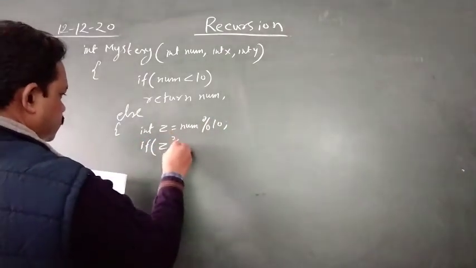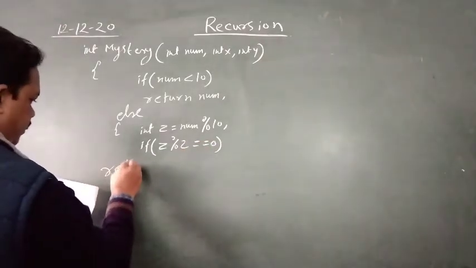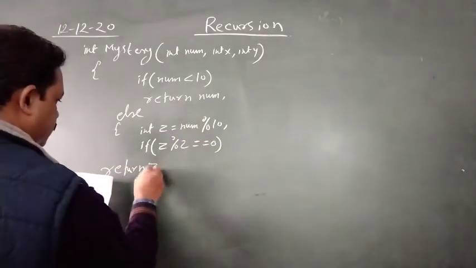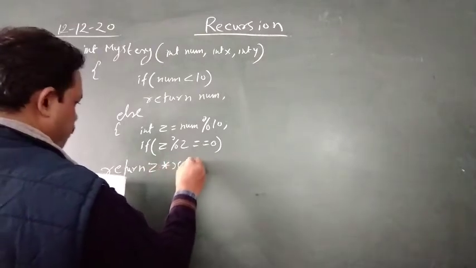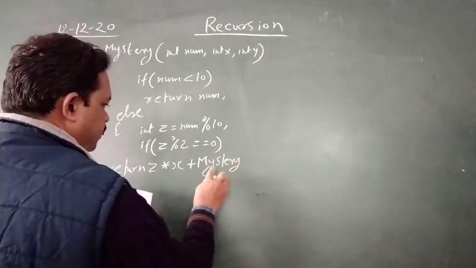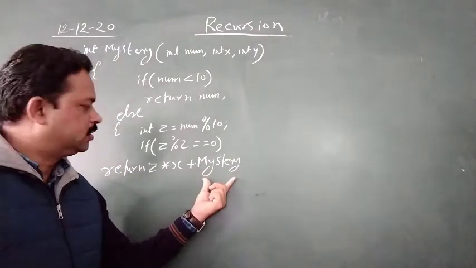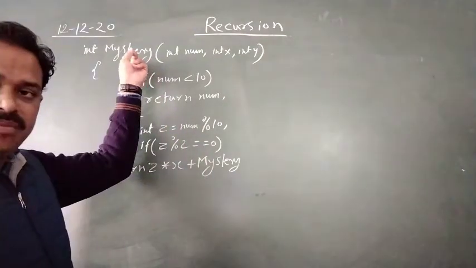If z mod 2 equal to 0, it has been written that return z into x plus, again you are calling the function. This is the name of the function, and here also we have the same name.